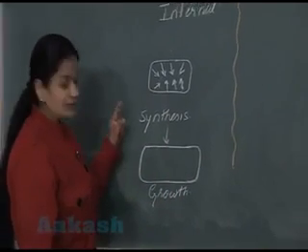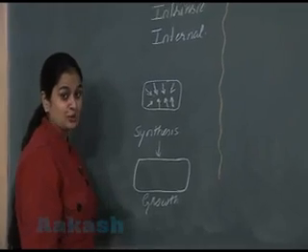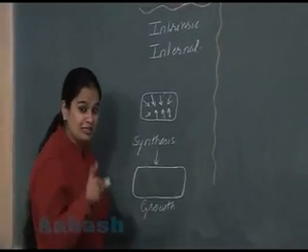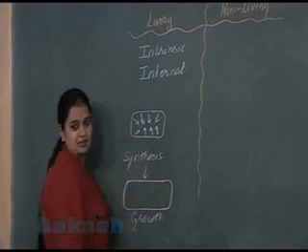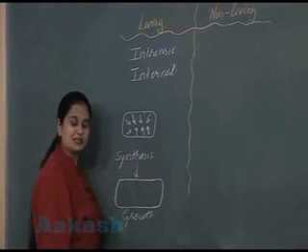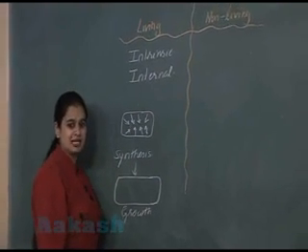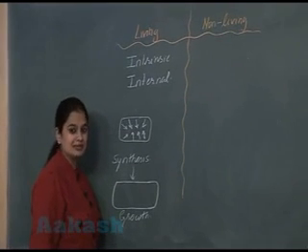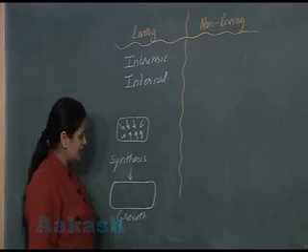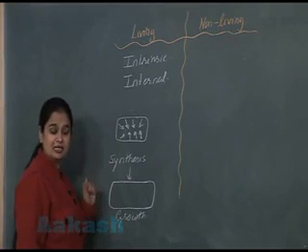So it means in the living organism, growth occurs due to the addition of new substances inside the cell. New substances are added inside the cell. That's why you are going to call it internal, intrinsic growth. Yes, this one is clear.